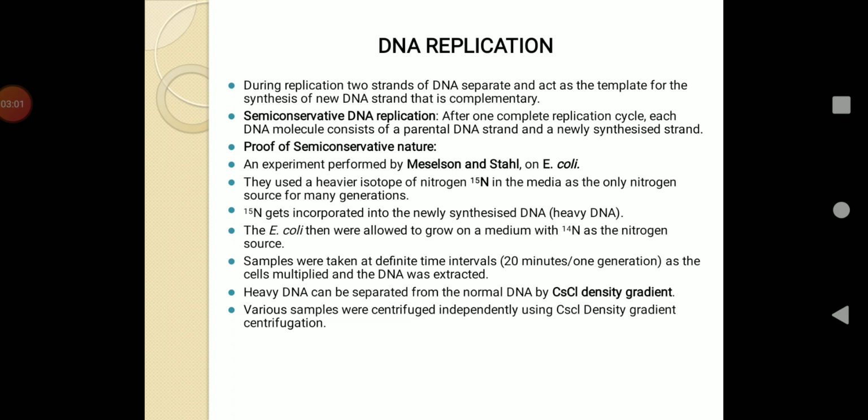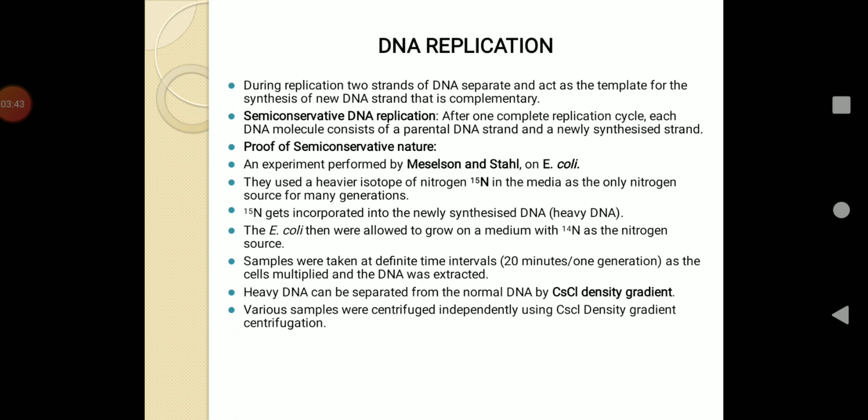After culturing, these E. coli, the bacterial cells, are transferred to a heavy atomic nitrogen medium for replication and at equilibrium obtain the density gradient band. There are bands which are produced in this technique, and the density gradient value of cesium chloride and the heavier nitrogen atom DNA is almost the same. At that particular equilibrium, both the strands of DNA are labeled with nitrogen atoms.